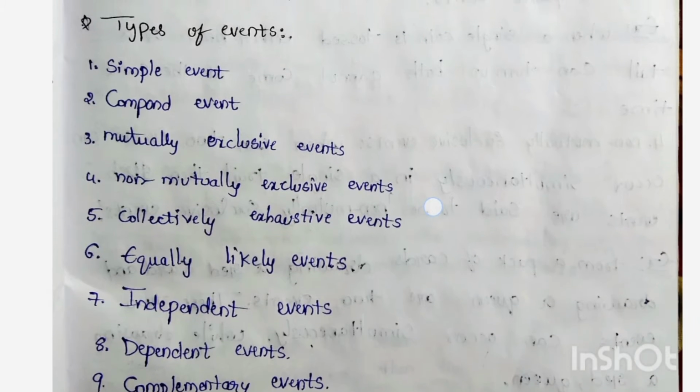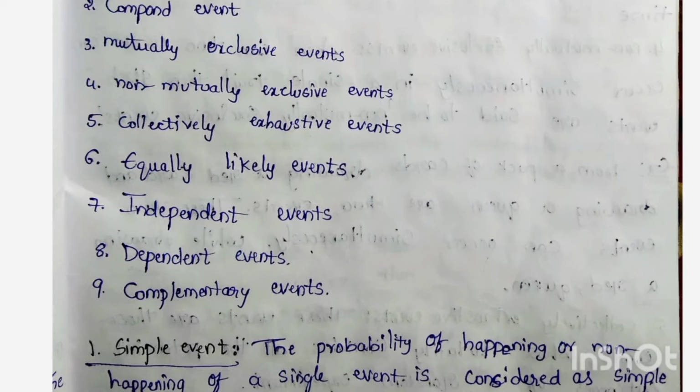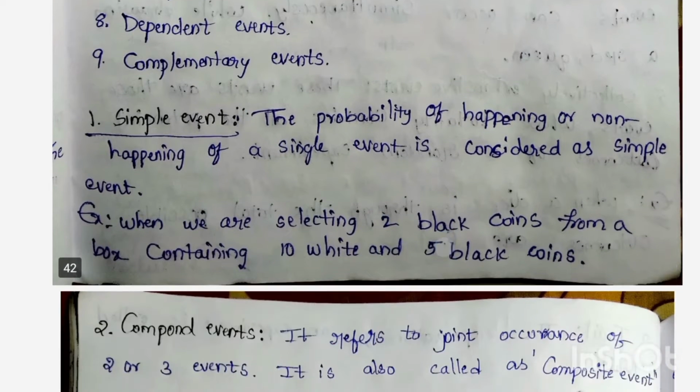Next, types of events: simple event, compound event, mutually exclusive events, non-mutually exclusive events, collectively exhaustive, equally likely events, independent events, dependent events, and complementary events we have to learn.